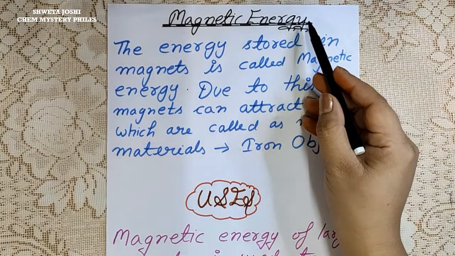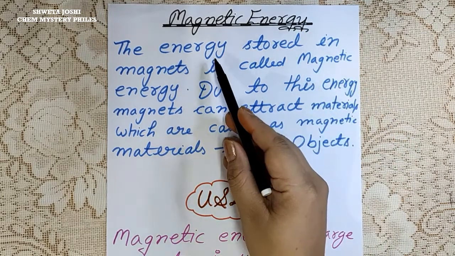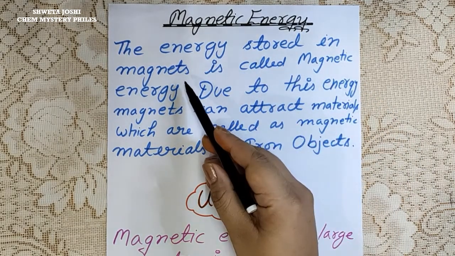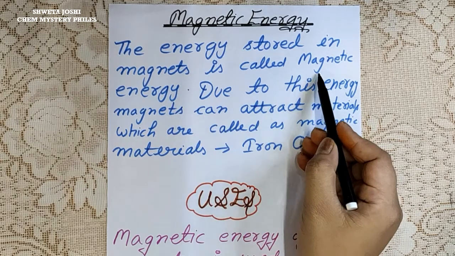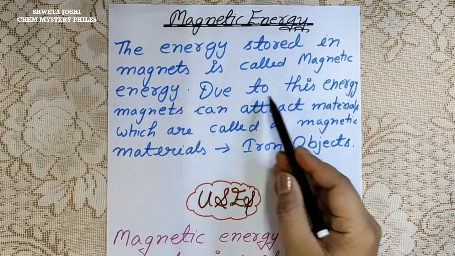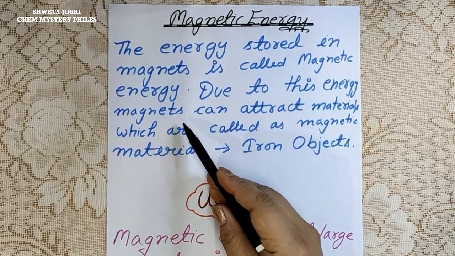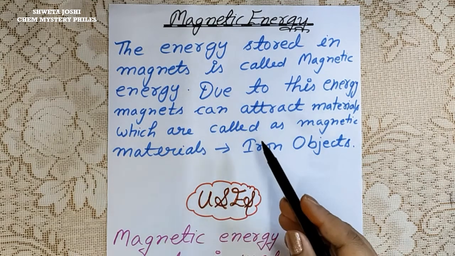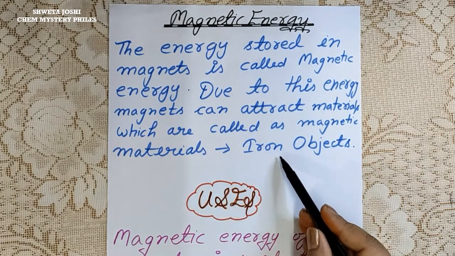Next one is magnetic energy. The energy stored in magnets is called magnetic energy. Due to this energy, magnets can attract magnetic materials like iron objects.